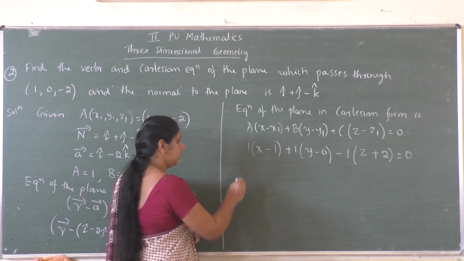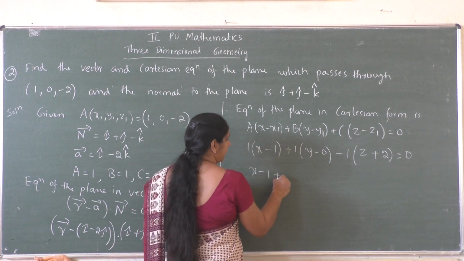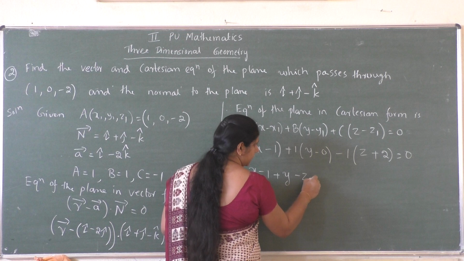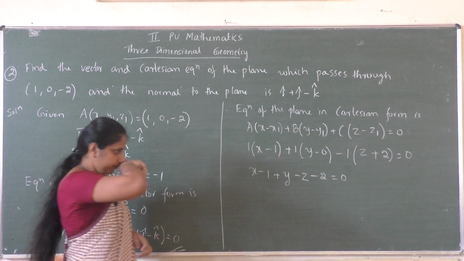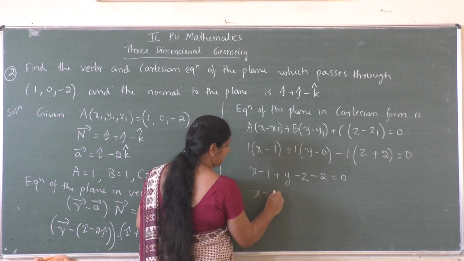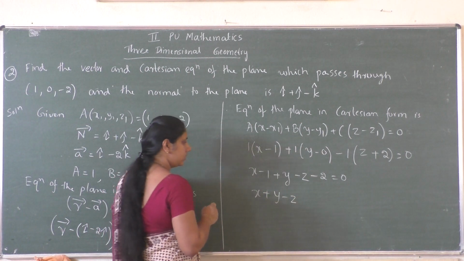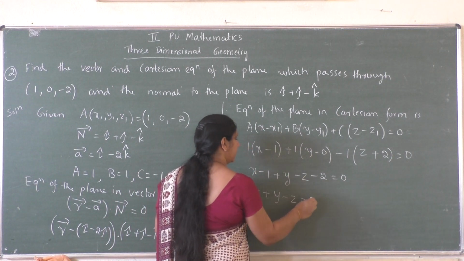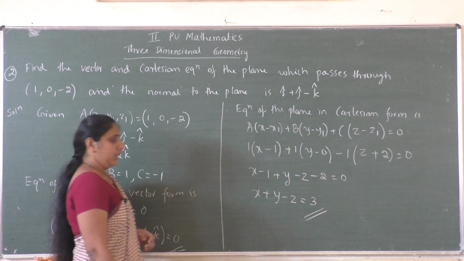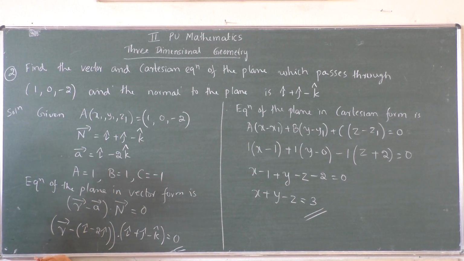Now we will simplify this. So that is x minus 1 plus y minus z minus 2 equal to 0. On simplifying, this is x plus y minus z. What about the constant? Minus 1 minus 2 is minus 3. If I take the terms to the right hand side, it is equal to plus 3. So x plus y minus z equal to 3. So this is the required Cartesian form of the plane.